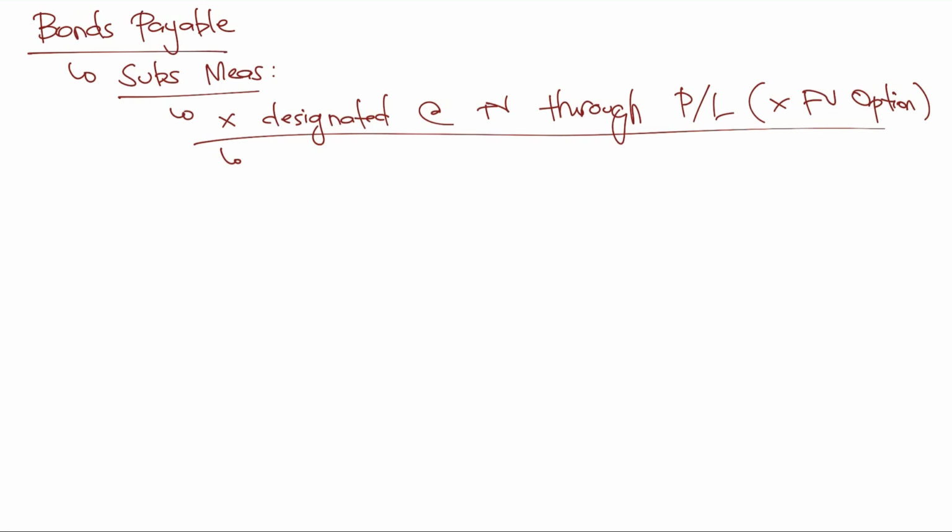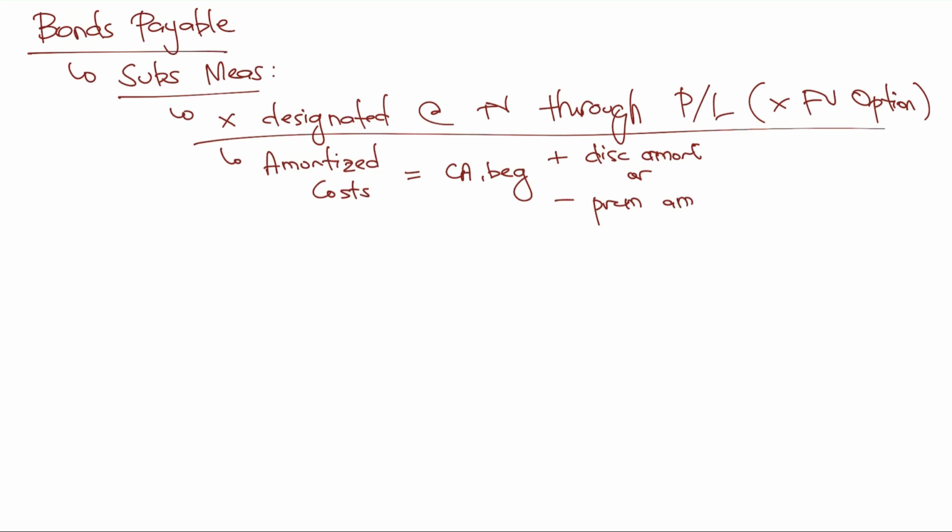If we did not select the fair value option, see to it that subsequent measurement will be equal to the amortized cost. Again, this is equal to the amortized cost, no? And amortized cost, as we discussed earlier in part 1, is actually equal to the carrying amount at the beginning. What will we do? Plus discount amortization, or, again, or, not both at the same time, minus premium amortization. Well, to know how to compute the discount or premium amortization, go to our part 1 earlier.